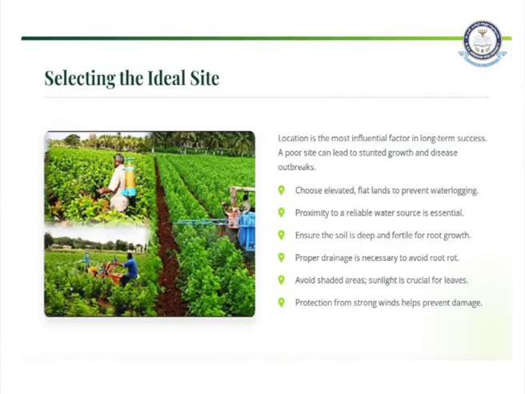If the location is not suitable for growing mulberry, it might give us stunted growth. That means the growth can be shortened and the plant can be filled with diseases which will completely destroy the plant and also the crop. So what do you mean by the right location for mulberry plants? Choose a slightly elevated land or else a flat land.